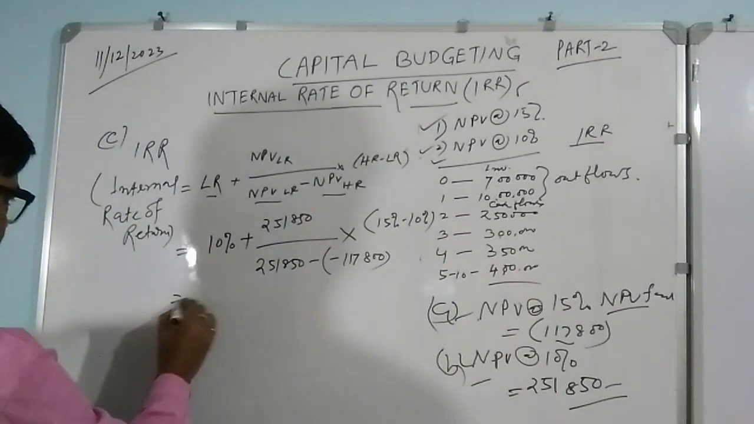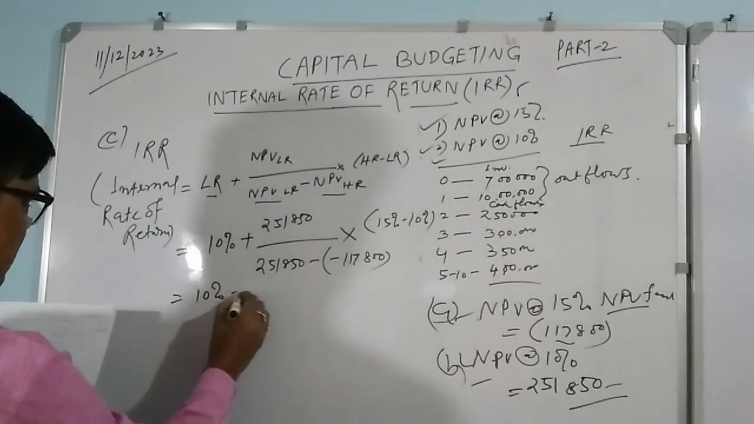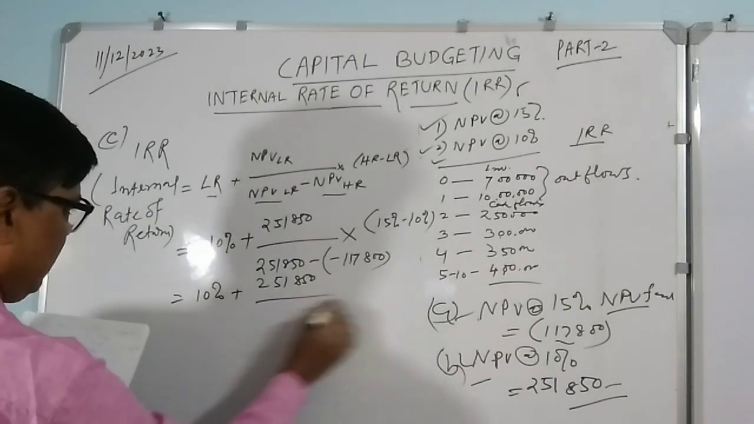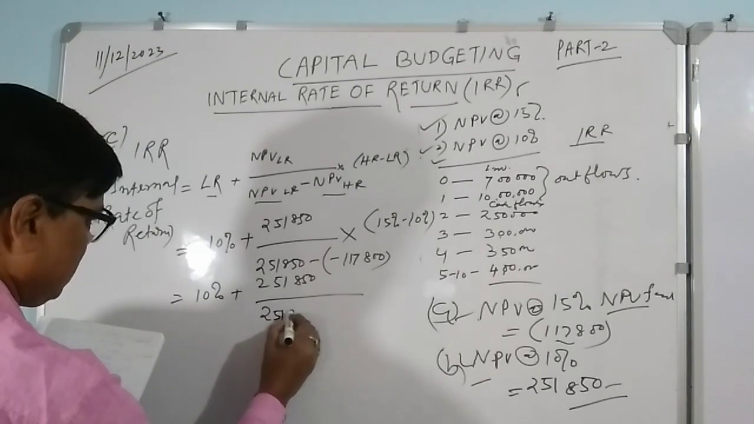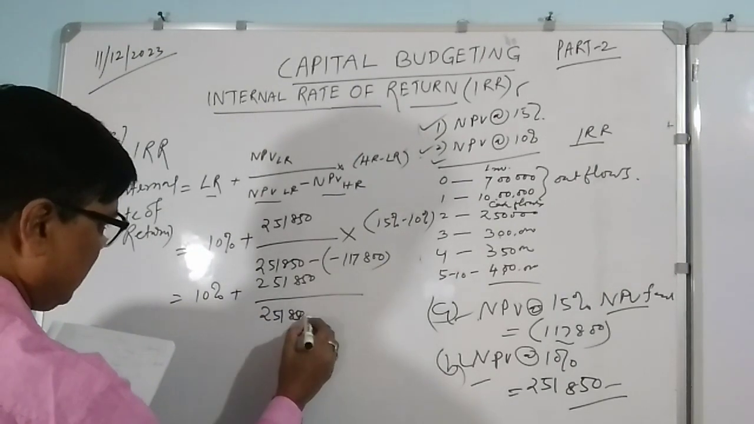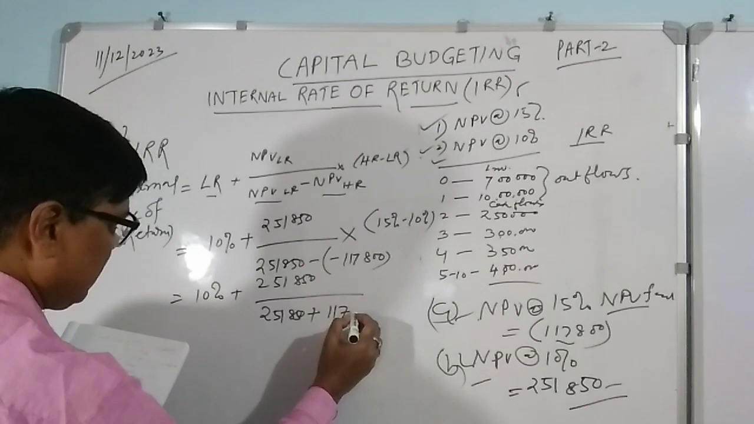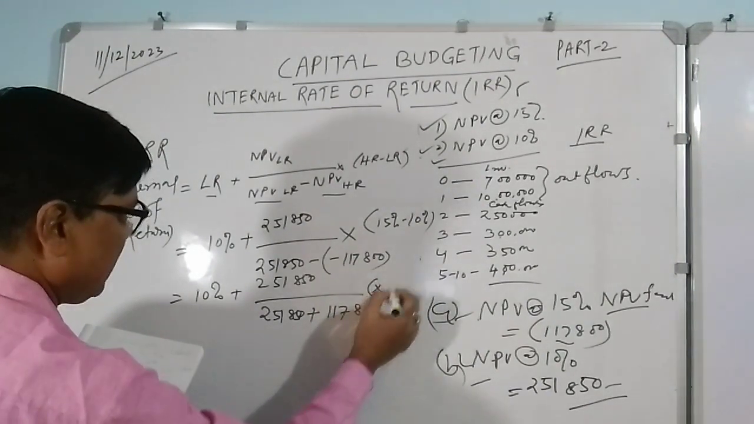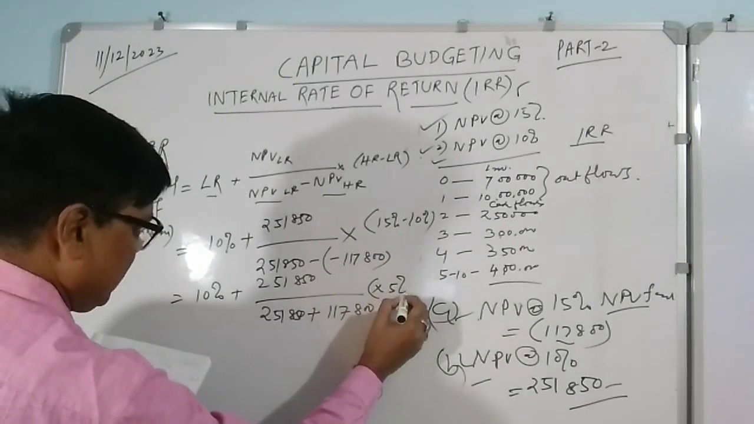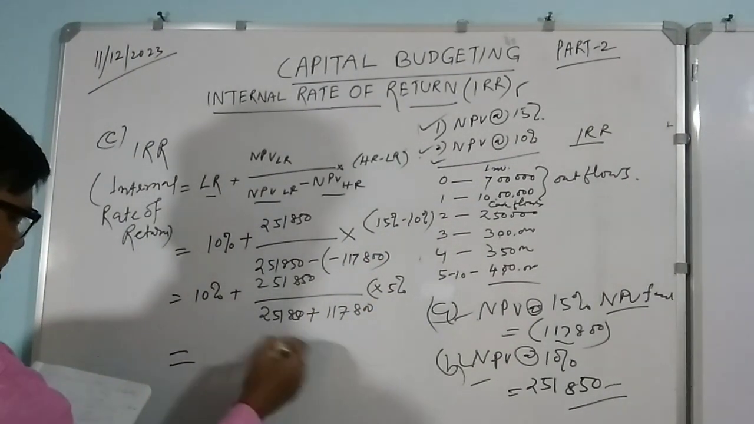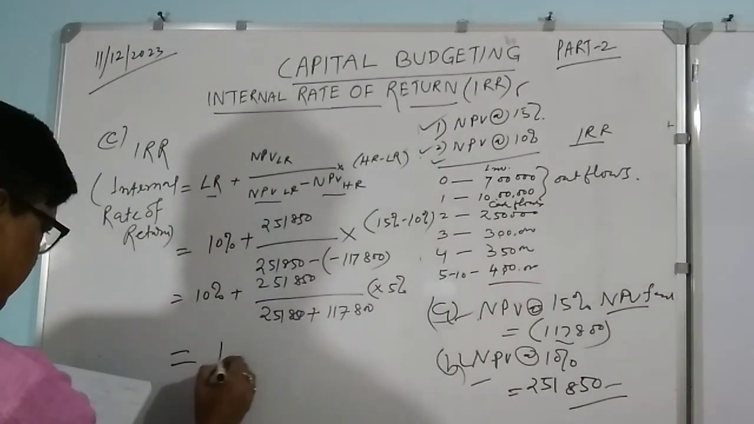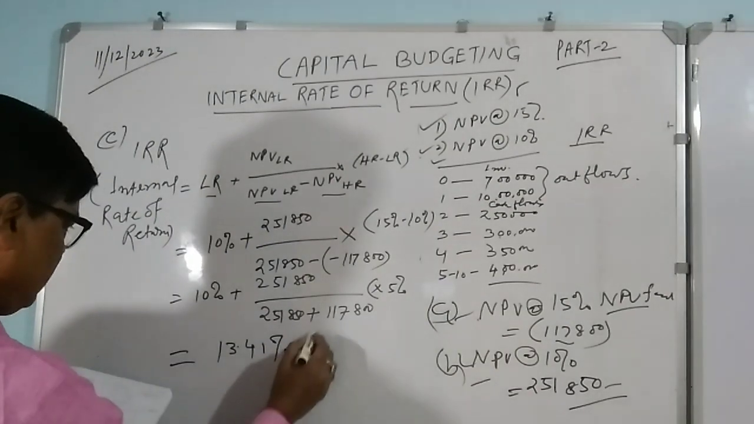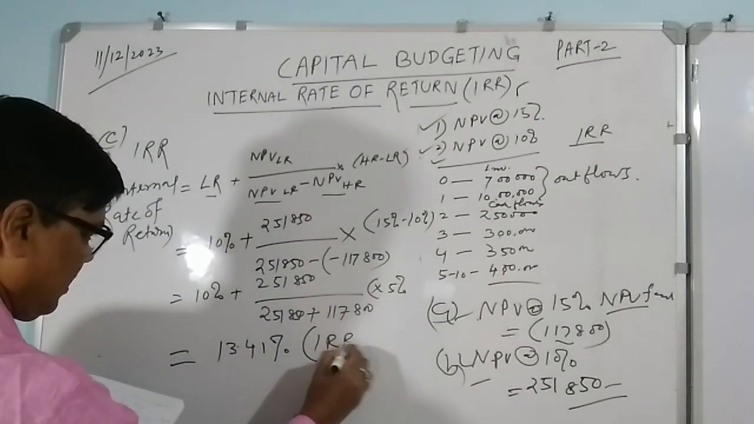Once you solve it, this will be 10% plus 2,51,850 divided by 2,51,850, these both minus equal to plus 1,17,800, multiplied by 15 minus 10, equal to 5%. If you solve the calculation, this is very simple. If you make the sum total, 13.41% is coming. This is the IRR, internal rate of return.